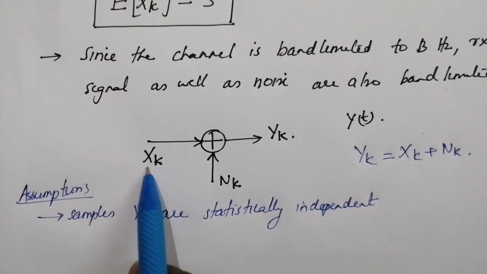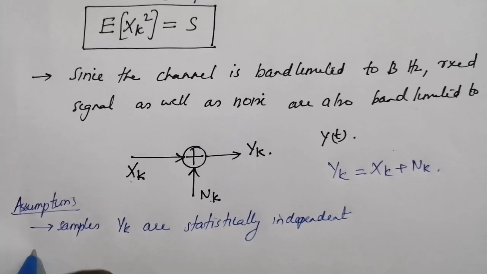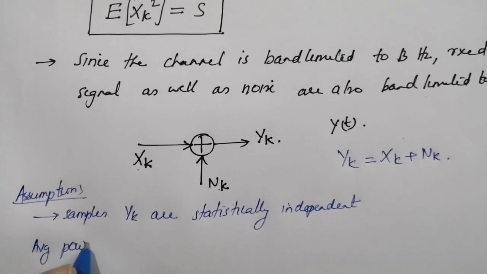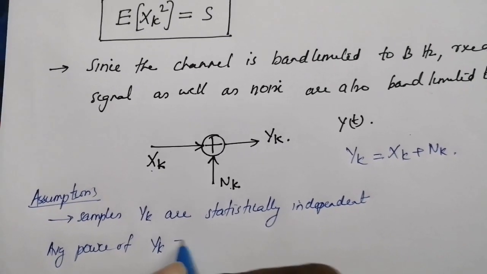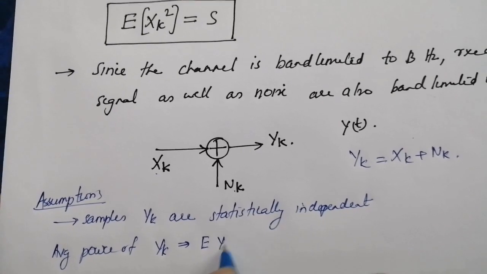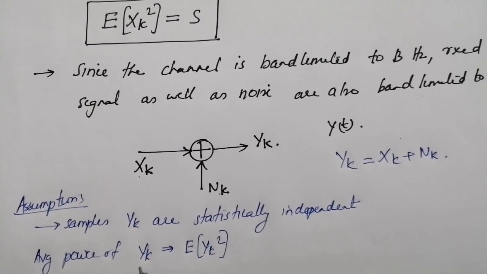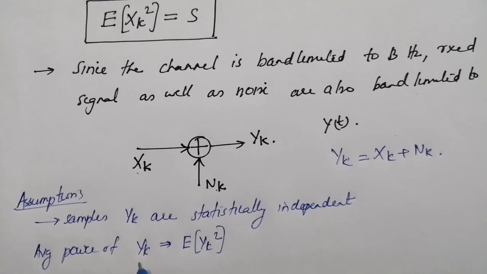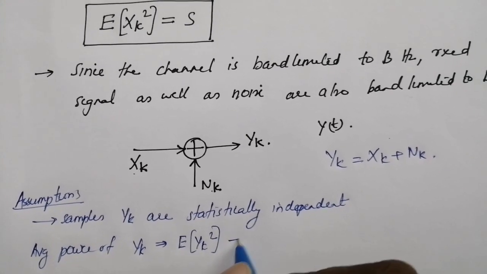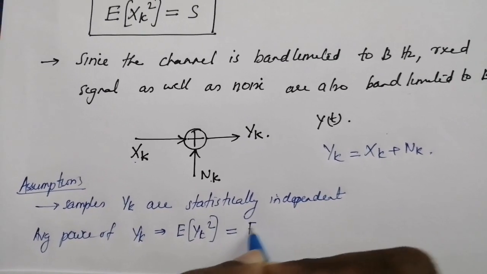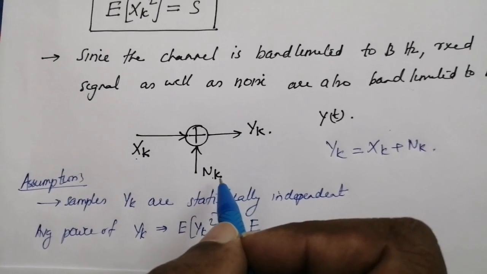Now since x_k and n_k are statistically independent, the average power of y_k is given by expectation of y_k squared. Since y_k is a Gaussian random process, average power is given by the mean square value, which is the sum of the average power of x_k and the average power of n_k.